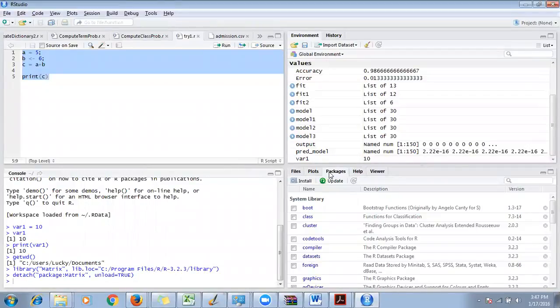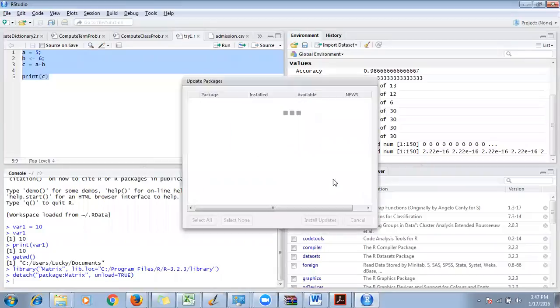So now this is the package window, right? And now you can actually update some package. If you have installed a package, let's say 2 or 3 months before, and the package has some update. Let's say the Reshape package has been developed by a team, and within the next 3 months they have done some new development and added new functionality into the package, then you would definitely want to use those new functionalities, right?